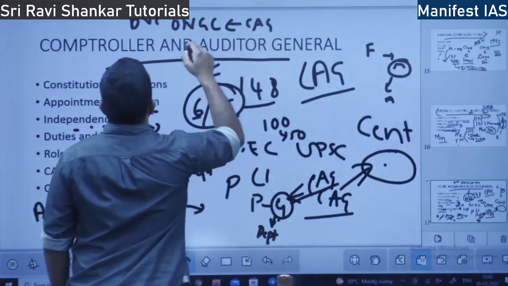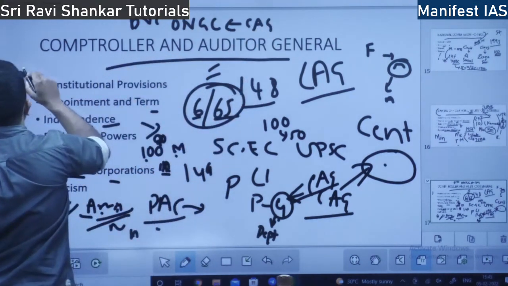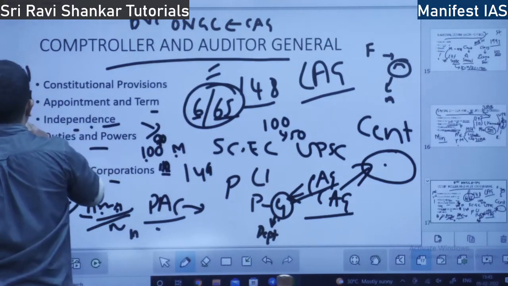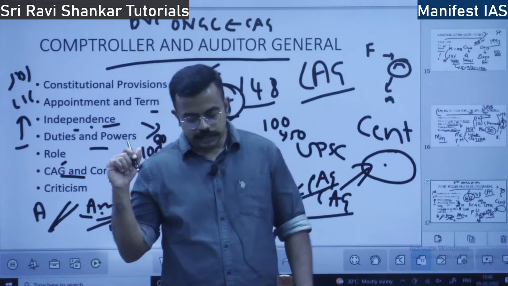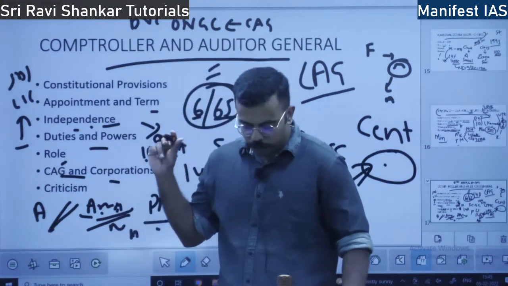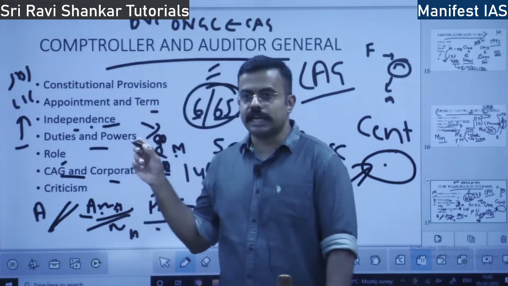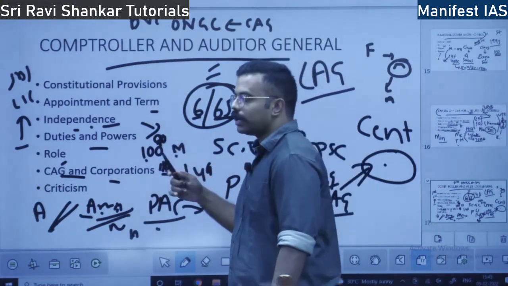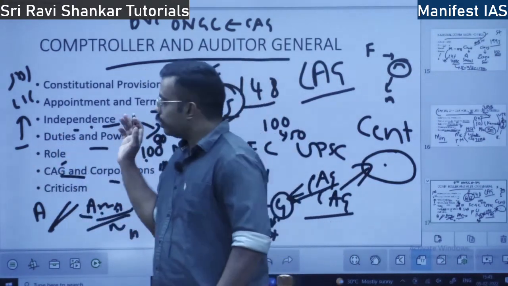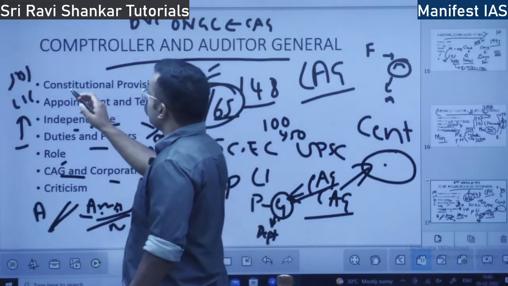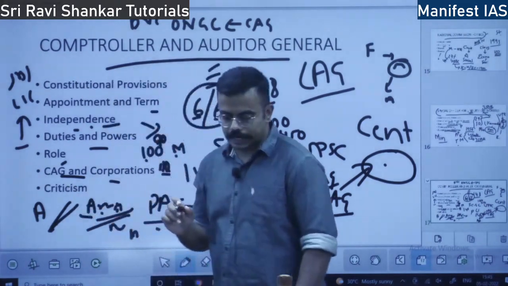However, SBI and LIC are audited by private auditors. These private auditors give a report to CAG. The CAG can either accept the report or conduct its own audit. This is the difference with respect to the audit of public sector enterprises.